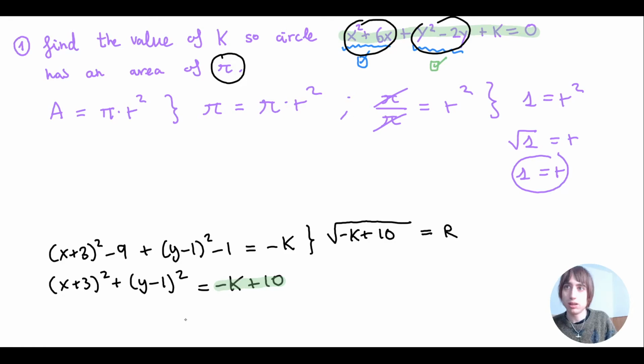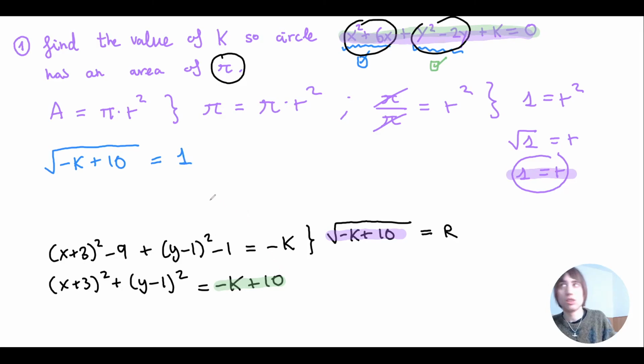If this is the radius, let me highlight it. If this is the radius of this equation in terms of k, this should equal 1. So let's do that. I'm going to do it here. Square root of minus k plus 10 should equal 1. Now let's solve this. I'm going to cancel the square root by doing power of 2 here. So minus k is equal to 1 to the power of 2 minus 10.